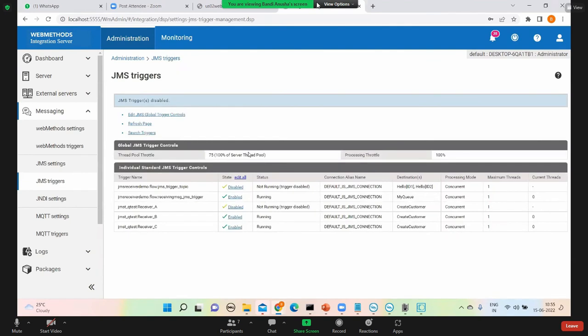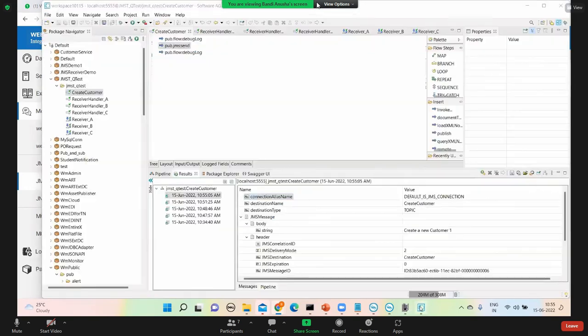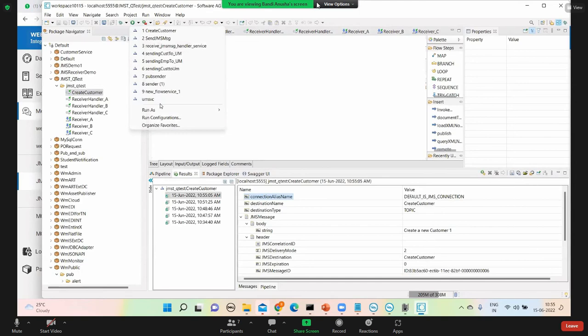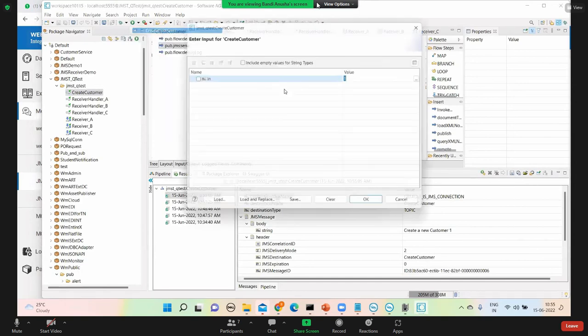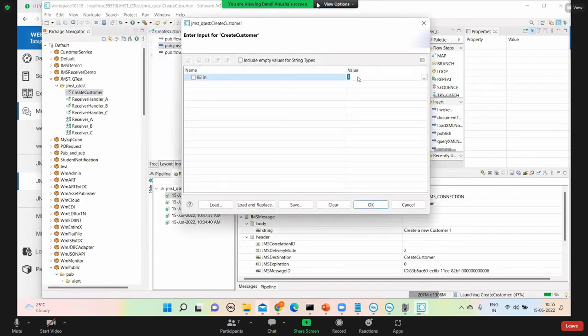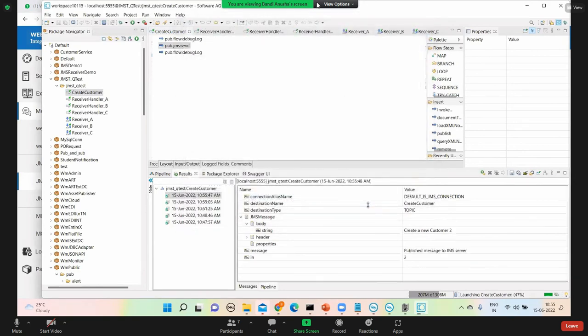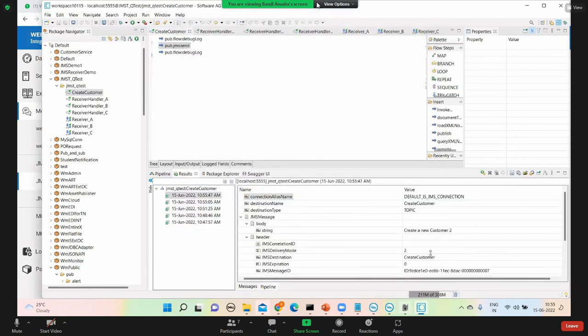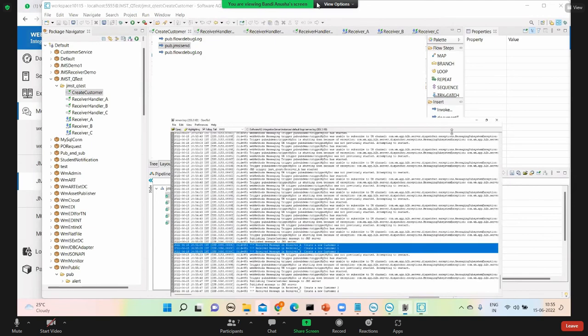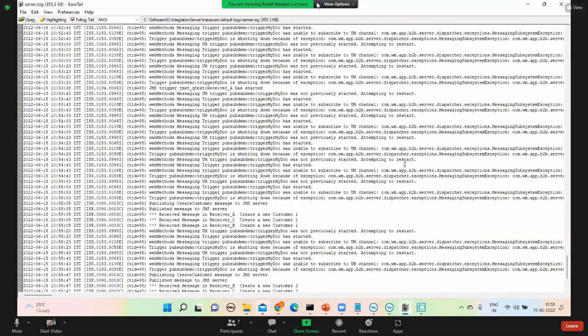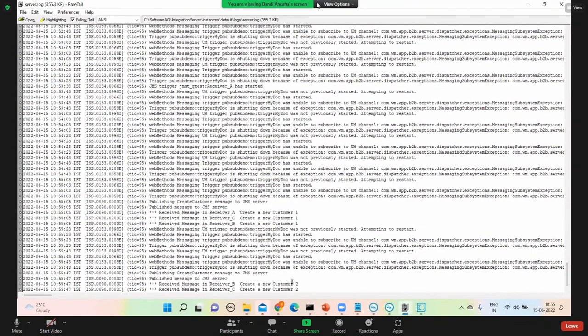Disable means it's basically stopped. Think that it is stopped for some reason. Now again I'm publishing a message. This time I will publish with value 2. Now my receivers, only B and C received it.